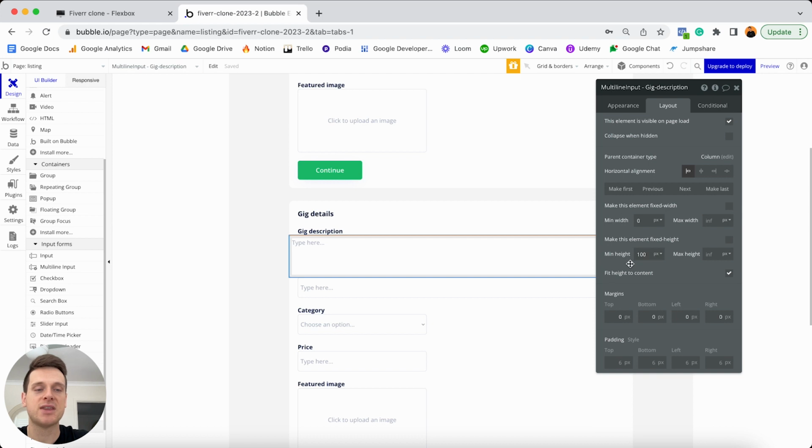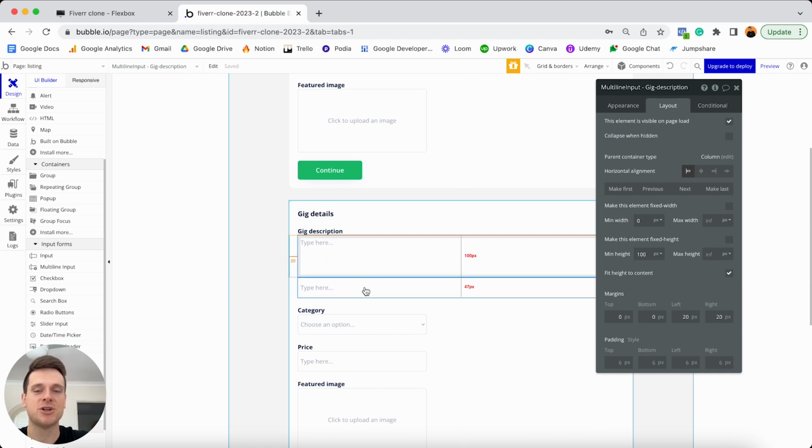Now, when it comes to the height, I'm also going to leave the minimum height as 100 pixels, and from there I will also leave the maximum height as infinite. That just means that this input field is going to continually expand based on how much text is added into it. The only thing I will need to do is add in 20 pixels of margin on the left and 20 pixels of margin on the right. That's just going to ensure that this input field doesn't touch the borders of my group.